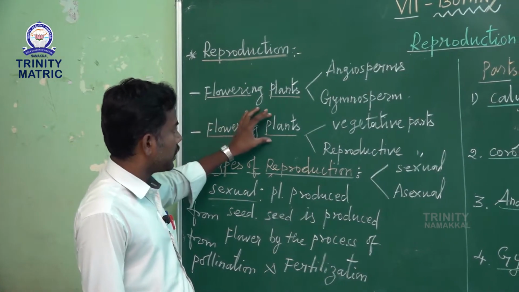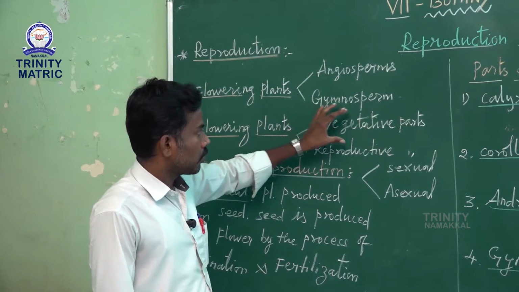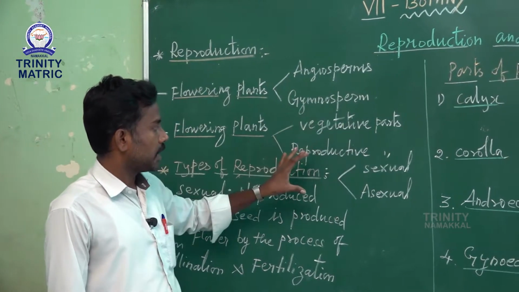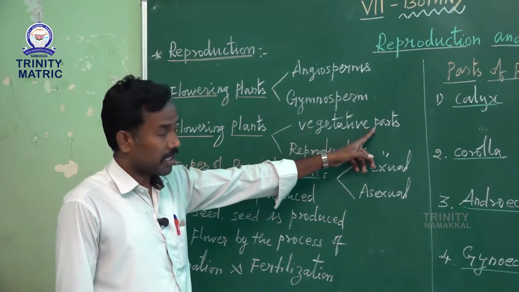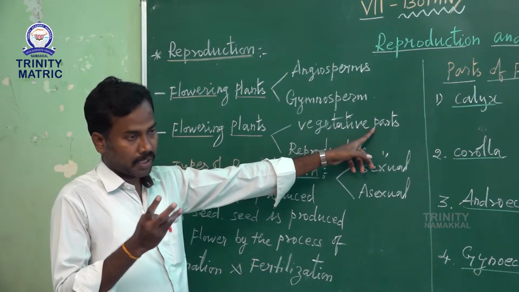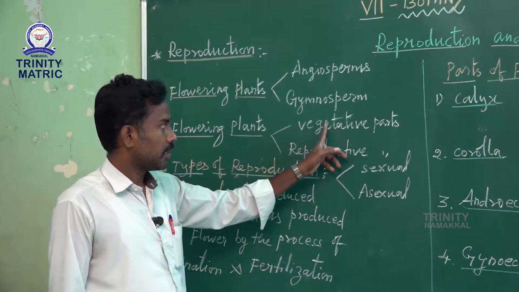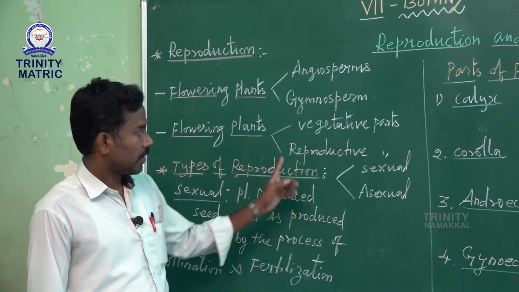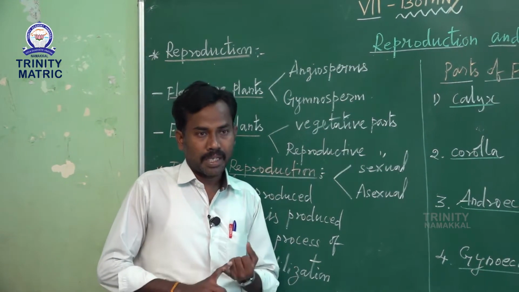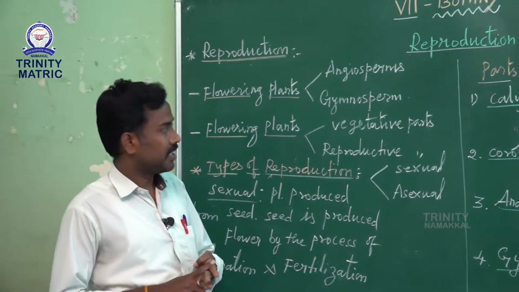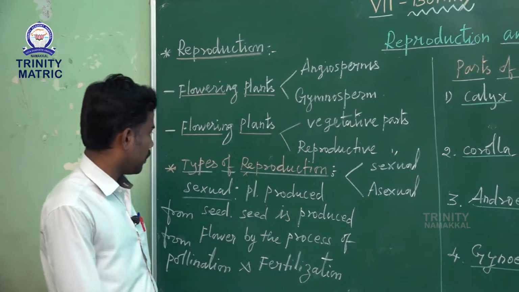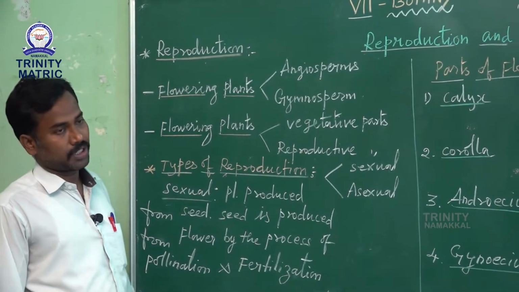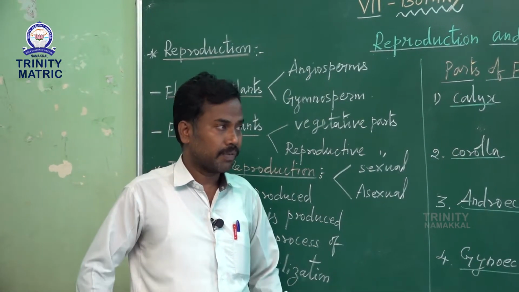Flowering plants are divided into two parts, the vegetative parts and the reproductive parts. What are the vegetative parts? Root, stem, leaf. These are all vegetative parts. The reproductive parts are bud, flower, fruit, seed. These come under the category of reproductive parts. Next, types of reproduction.